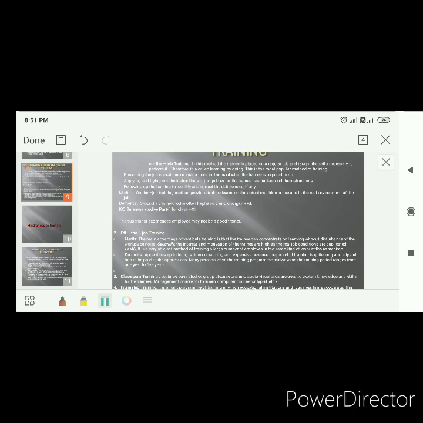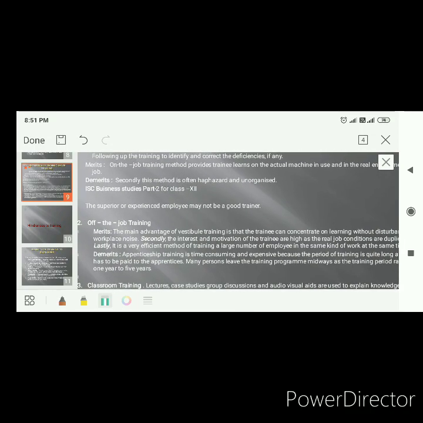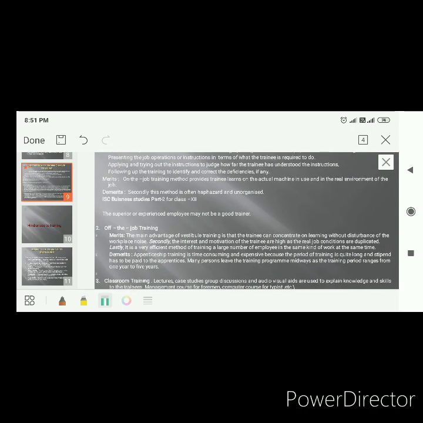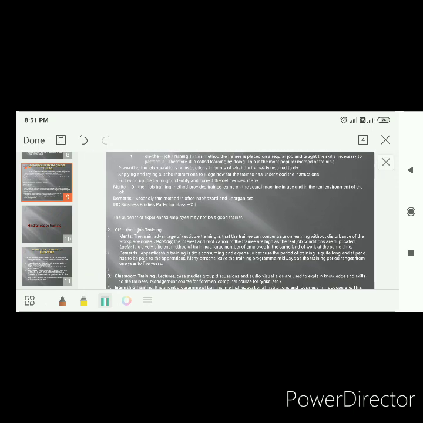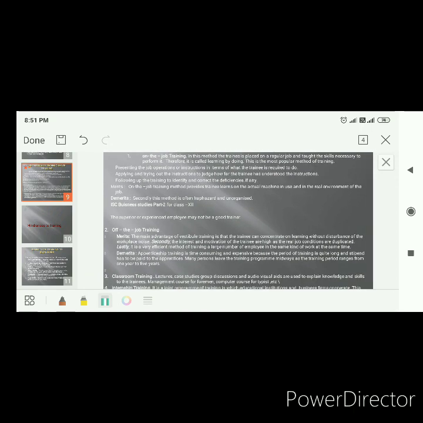Have I made myself clear? Okay. Now the next topic you see over there on the screen, that is off the job training. Off the job training. Could you see that? Off the job training? Yes. On the job means staying on the job and then you are taking the training. Off the job means? Yes. It means training is given outside the job. You are not on the job but you are taking the training.